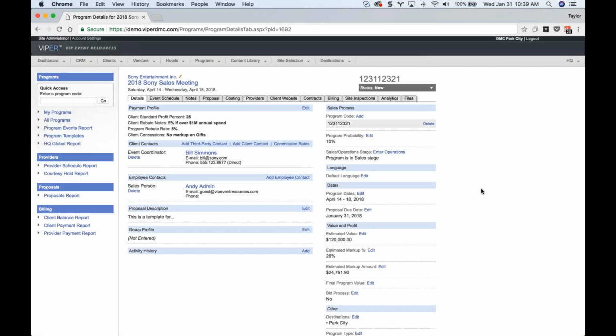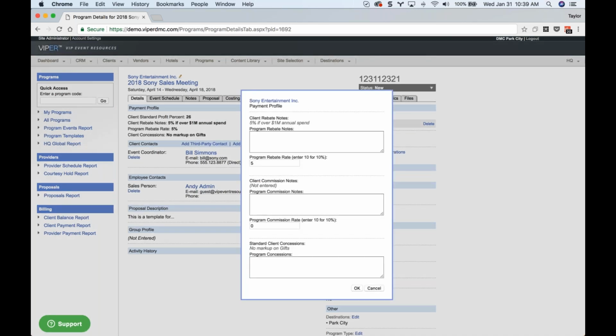Okay. So again, the payment profile starts with the client record. As you build programs, Viper will basically present that information to you as it's relevant, and then you can supplement it with additional details that might be program specific as needed. So here's the payment profile box here, and you can see what we've entered. The standard profit percent is 26. So these are just kind of guidelines for those that are building the proposal or costing. These might guide what you're doing there. All right, so this can be edited if you need to. You can see those boxes or fields that we just saw can be edited here if needed to make any updates to those payment profile details.